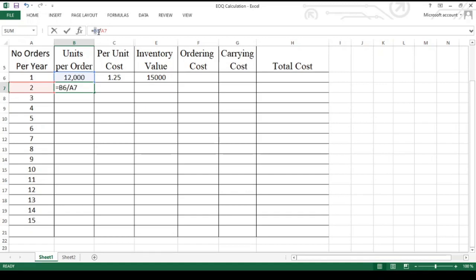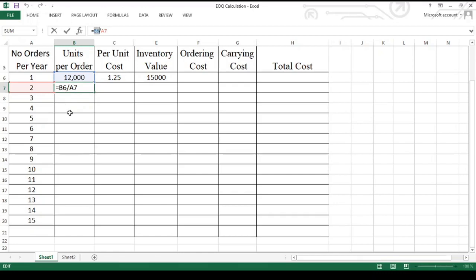This B6 is nothing but this 12,000. This 12,000 is going to be constant for all the 15 columns, whereas this A7 is going to be A8, A9, A10 like that, because my number of orders is increasing, but the total consumption per year of material is fixed at 12,000 units. I have to divide 12,000 by 3, 12,000 by 4, 12,000 by 5, like that, and then find the values.